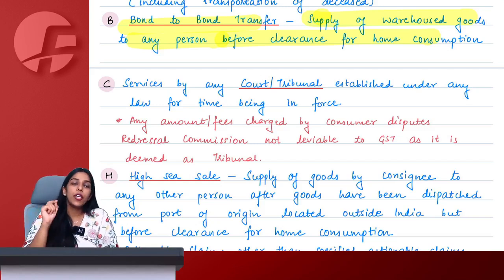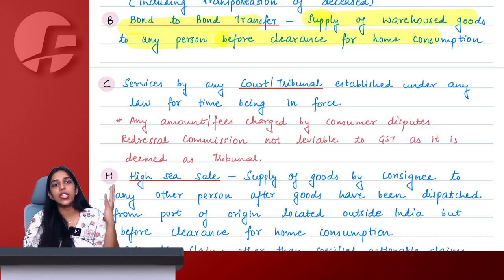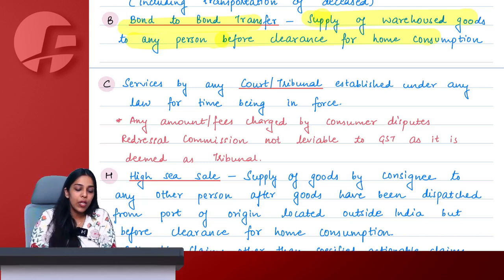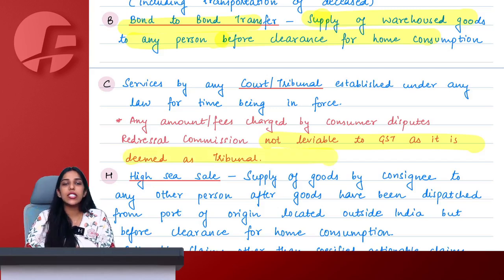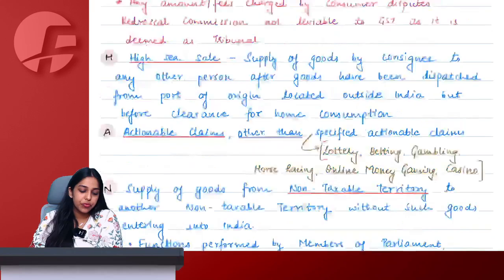So whenever you go to Consumer Dispute Redressal Commission to file any complaint, if they are charging any kind of fees from you, it will also be treated as if it is a tribunal only and no GST will be charged on that also. So any amount or fees charged by a Consumer Dispute Redressal Commission will not be leviable to GST, as it is also deemed to be a tribunal only.